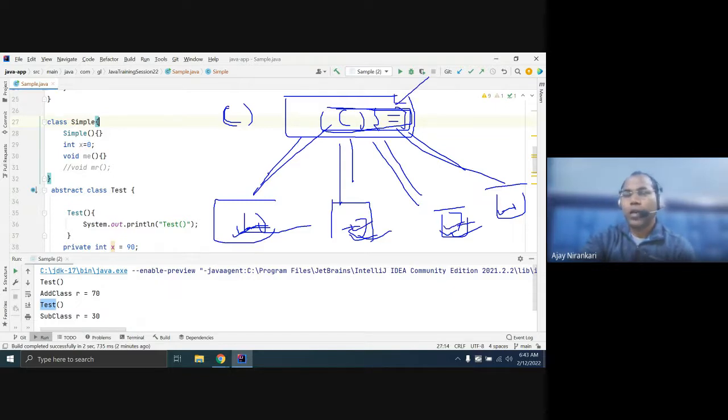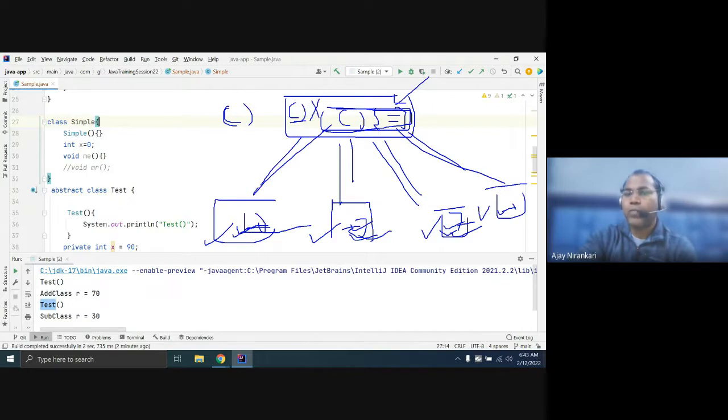And now all subclasses inherit. This is one way. Sometimes I want a common behavior, but each implementation should be different. This class must be different, this class can be different, this class can be different. So in this case you don't give the definition here.